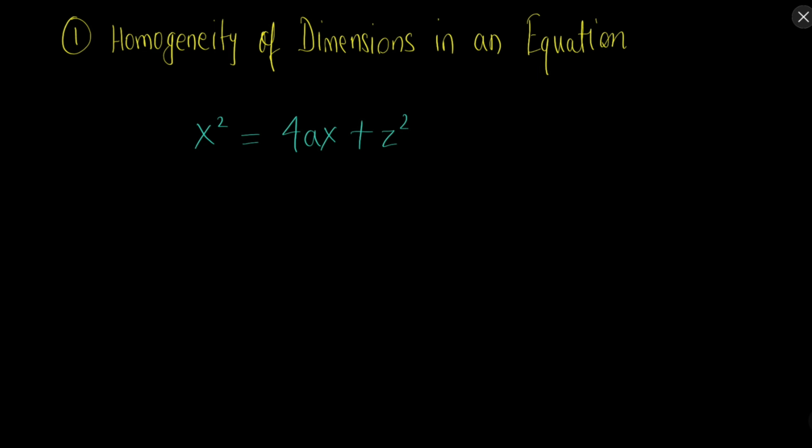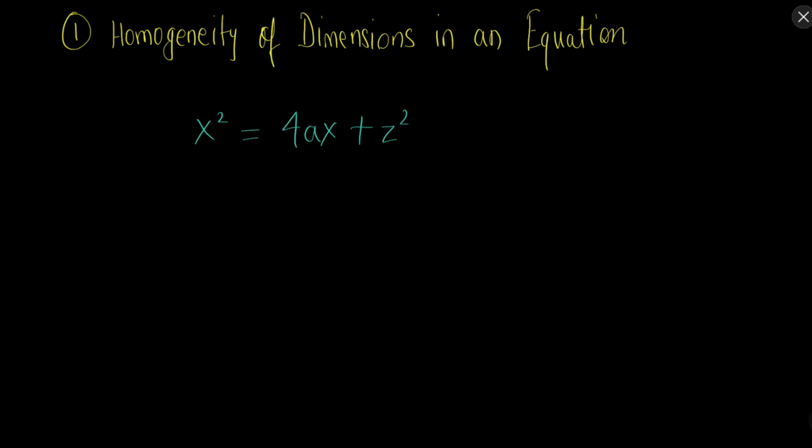Let's say randomly I have written something. So I want to tell you what is the meaning of a term. So this is one term, this is another term, and this is another term. Terms are the things which will be separated by a plus or a minus. So in this particular equation we have 3 terms. Fine, so keep this in mind.